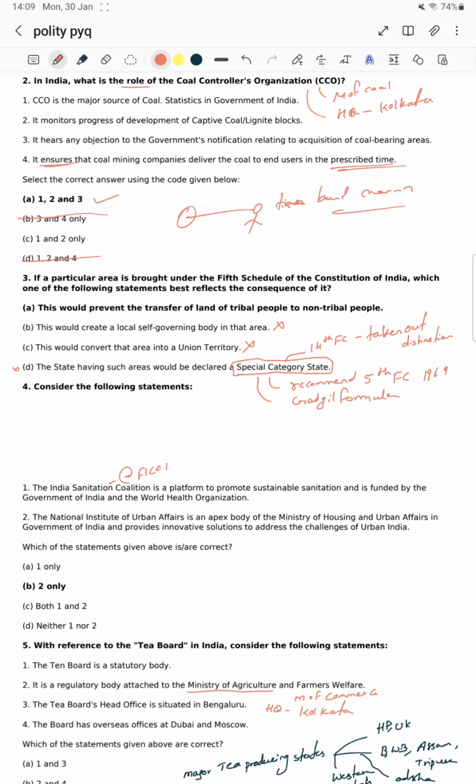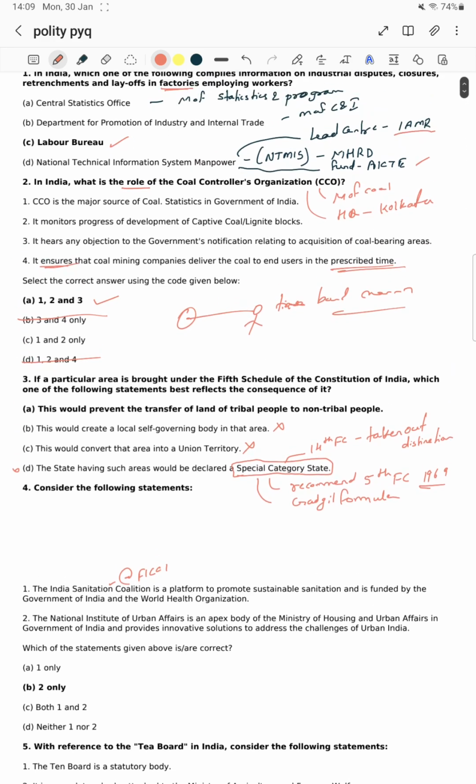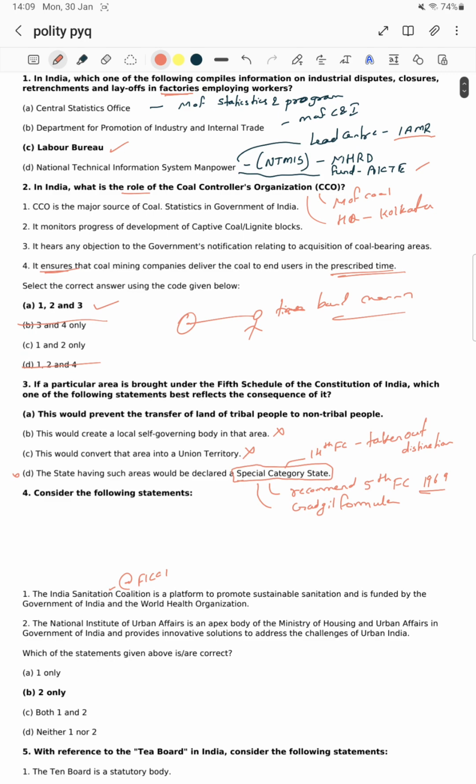The special category status came from the Gadgil formula, from the 5th Finance Commission in 1969. The 5th Finance Commission recommended special category status, and from then onwards we have continued with it. Next question, we will discuss these themes. We are just going to discuss what questions were asked in these years. And after this, in our crash course program, we are going to deal particularly with the themes one by one in a broader way.